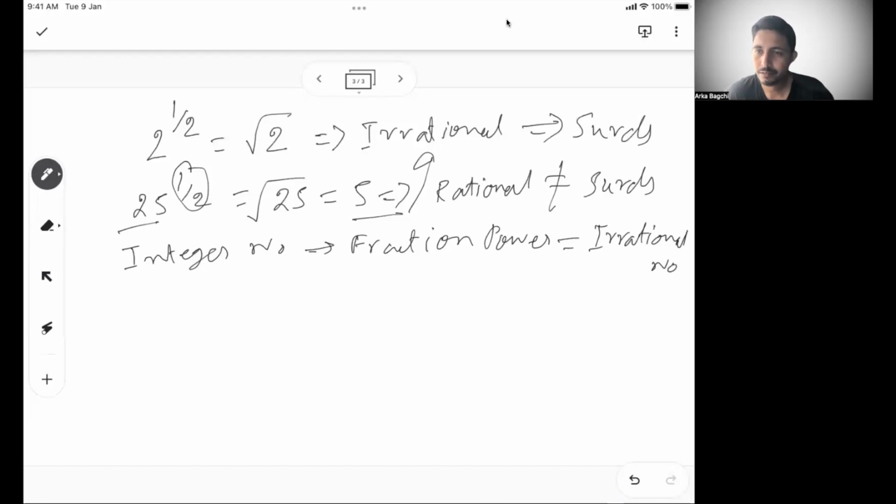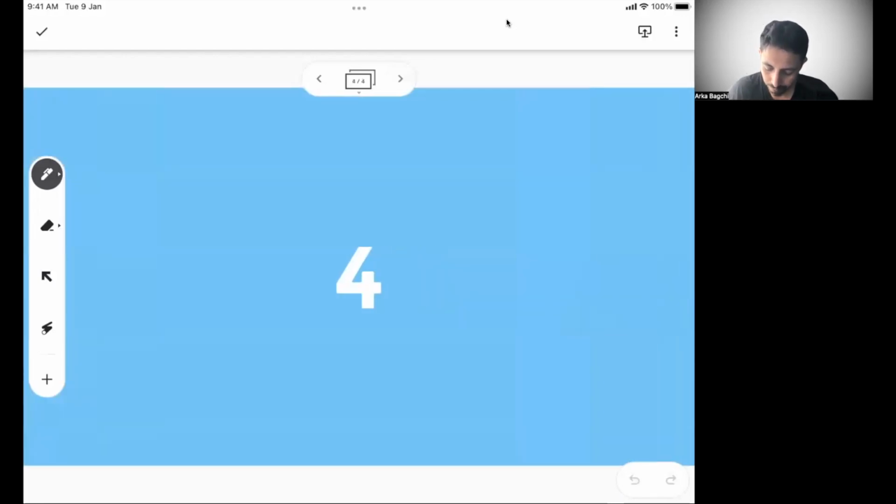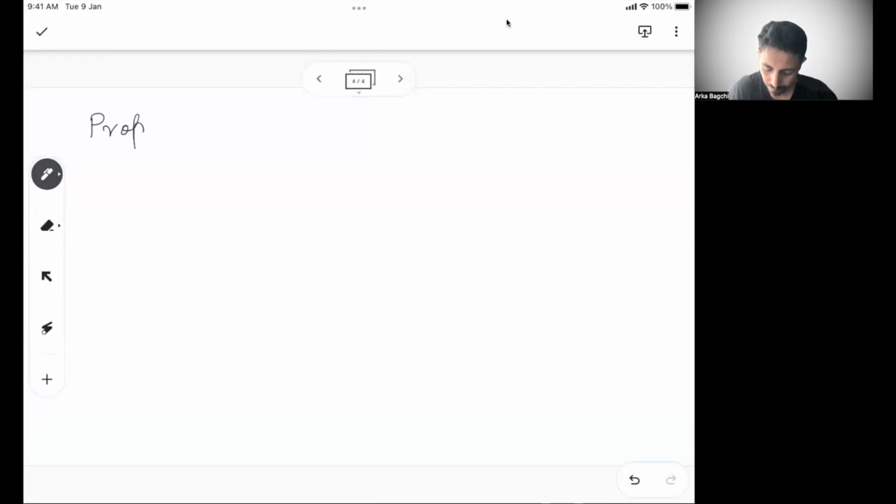So what are indices and what is a surd? Now let's move to the next part where we talk about the properties. Most of these properties you may have seen earlier, but like I said, this is an absolutely fundamental class where we go to the basics and cement or strengthen our fundamental knowledge, so that once we go to the problem sessions in the next couple of classes, we will be able to understand them in depth and have crystal clear clarity on how we are solving those problems.